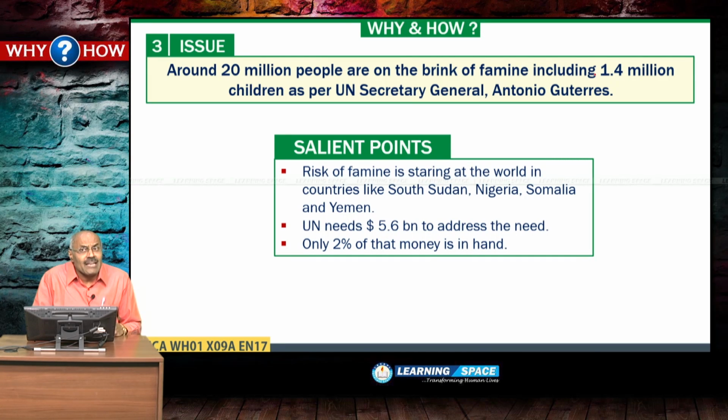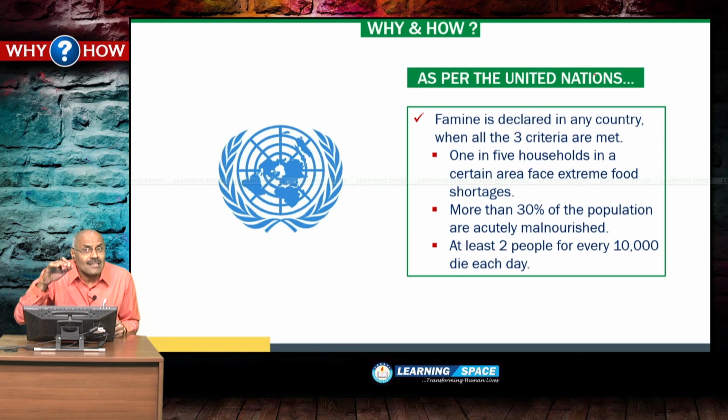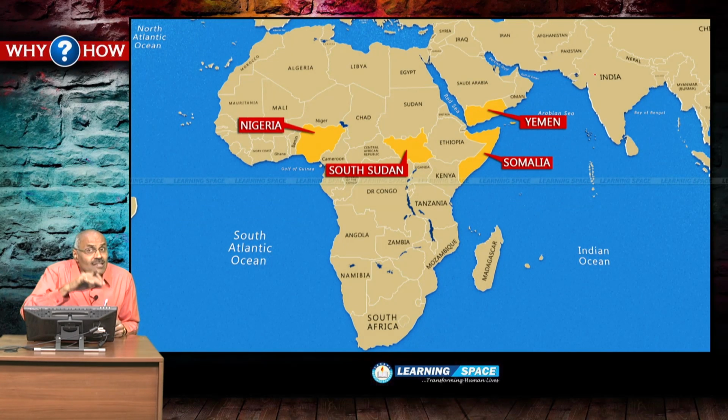Around 20 million people are on the brink of a famine, including 1.4 million children as per UN Secretary General Antonio Guterres. Risk of a famine is staring in the world in some countries like Nigeria.